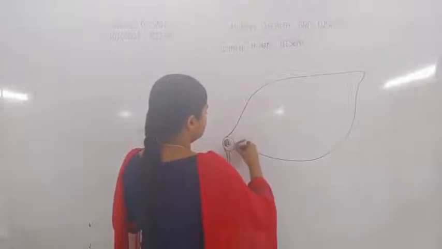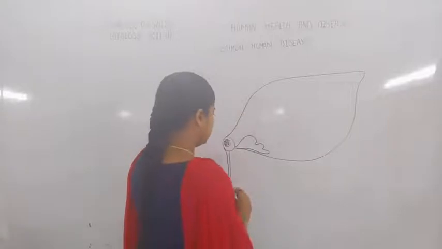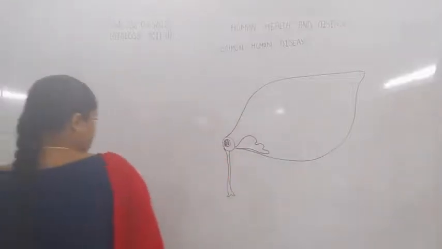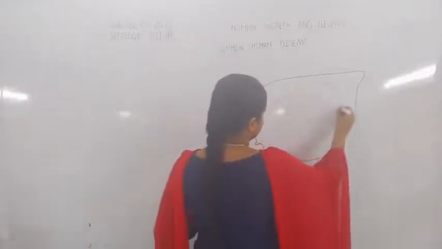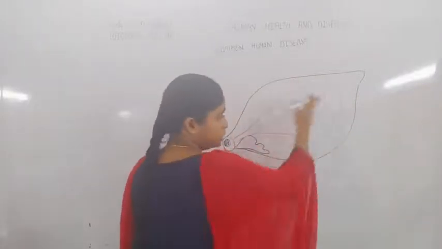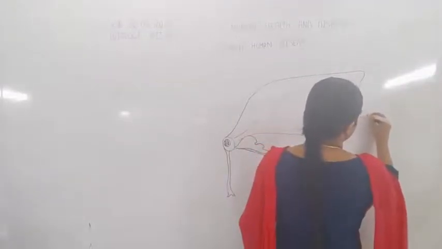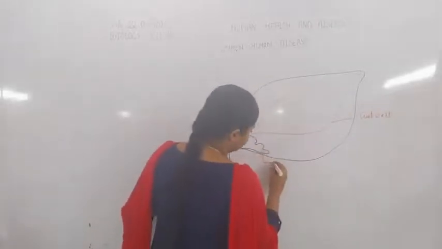So here is the salivary gland, and here is the gut, or this one is the lumen. Now this one here is the gut wall. Salivary gland.